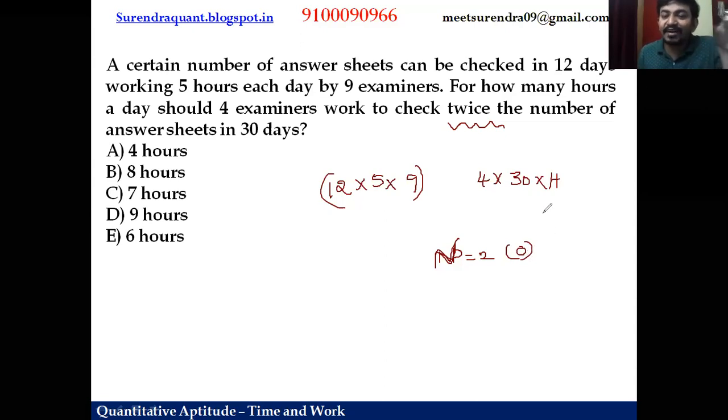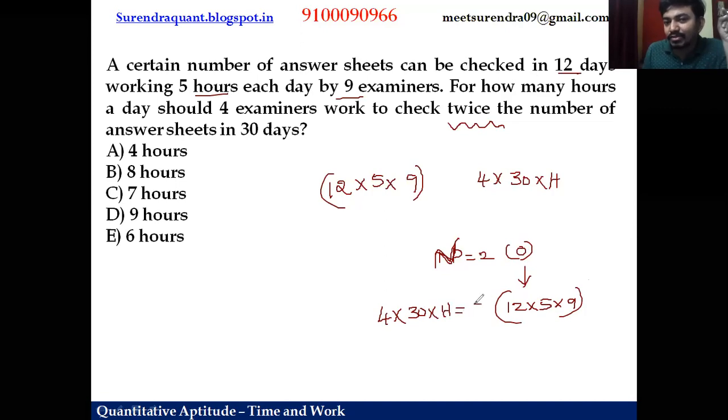In the first case, what is the work? I mean, in the old case, what is the first work? 12 days, 5 hours, 9 examiners. So this is the old work. That is 12 into 5 into 9. But new work is what, guys? New work is 4 into 30 into H. But new work is 2 times the previous work, right? Because in the new case, they are checking twice the number of previous answer sheets. So we need to multiply by 2 for the previous case.